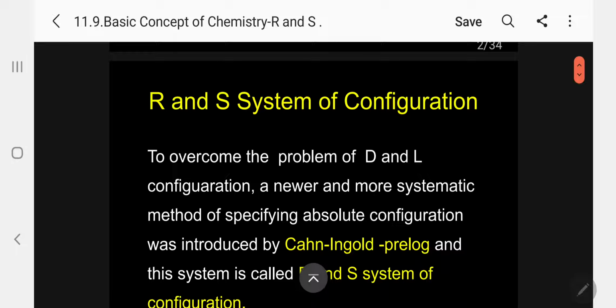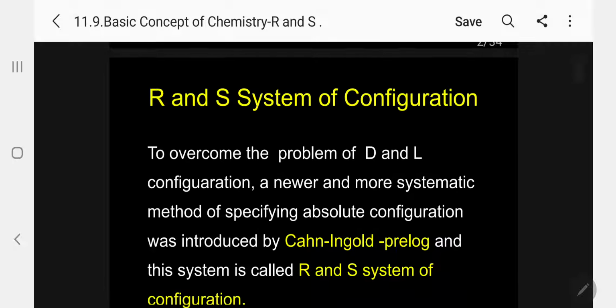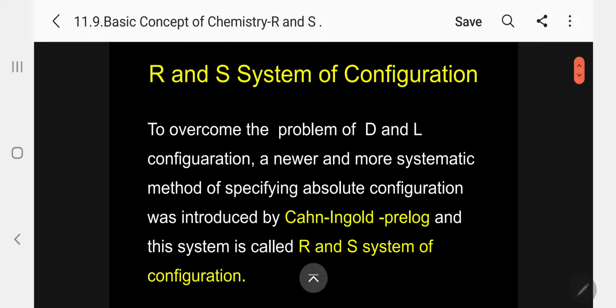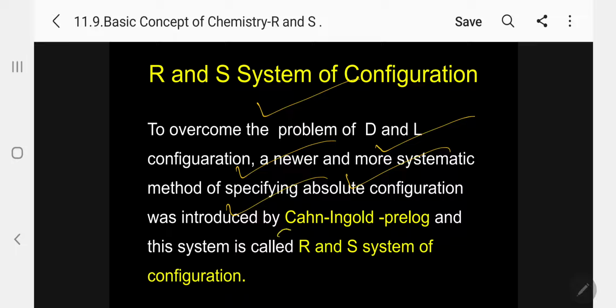R and S system of configuration. Kindly follow. To overcome the problem of D and L configuration, a newer and more systematic method of specifying absolute configuration was introduced by Cahn, Ingold, and Prelog.